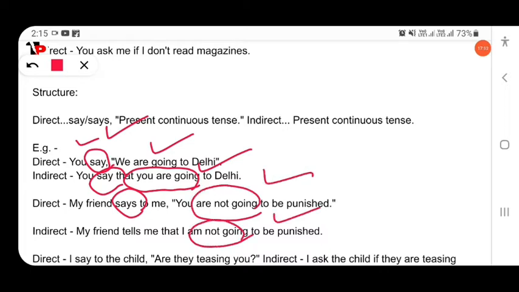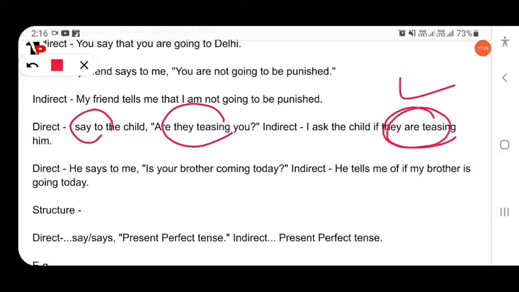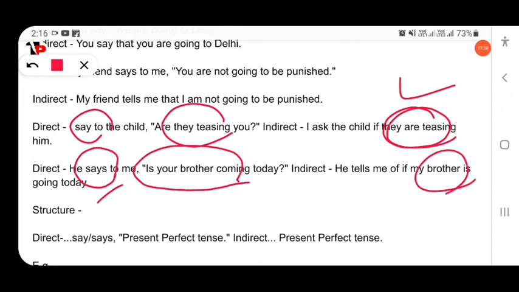Then next example: I said to the child, are they teasing you? Here simple present and present continuous, so present continuous is also used. Then, he says to me, is your brother coming today? Here the reporting verb is simple present and the reported verb is present continuous, so present continuous is also used in indirect speech.